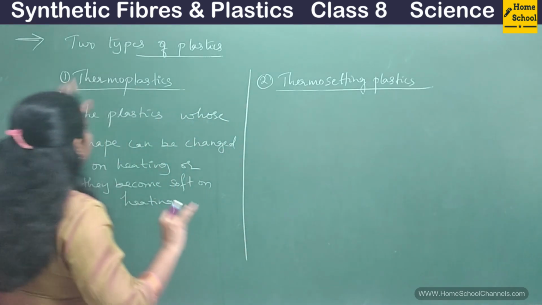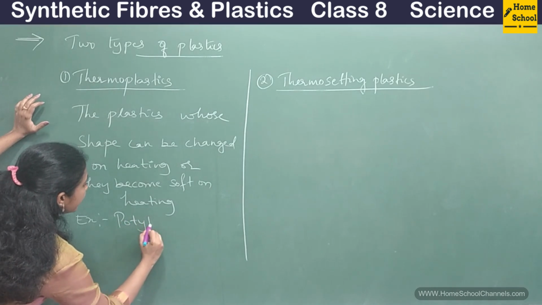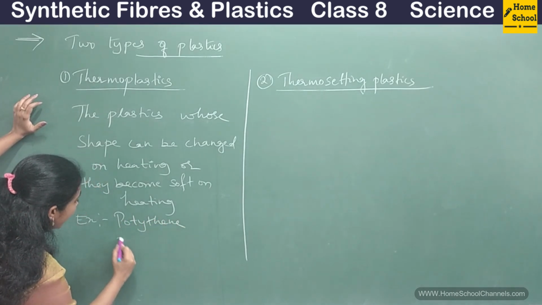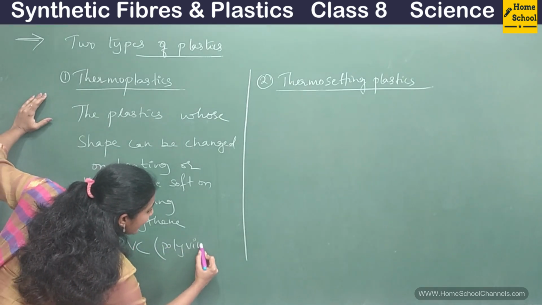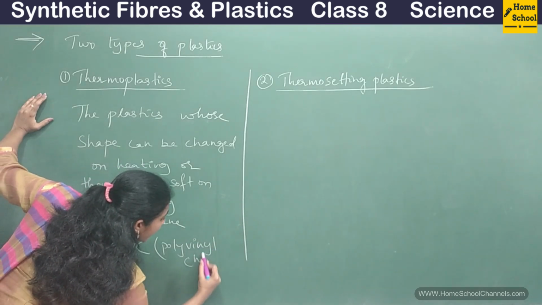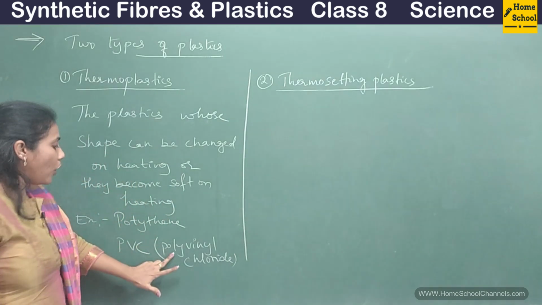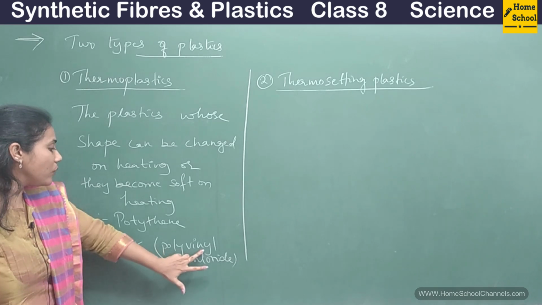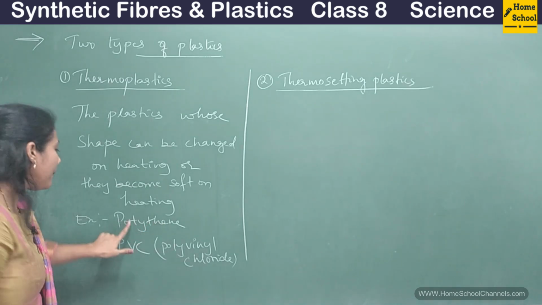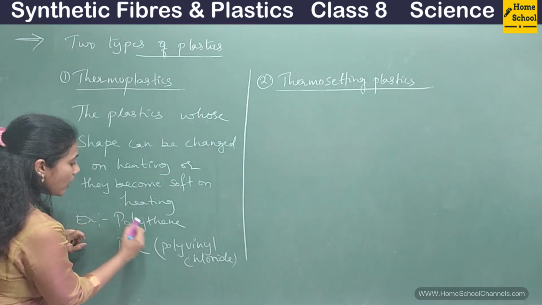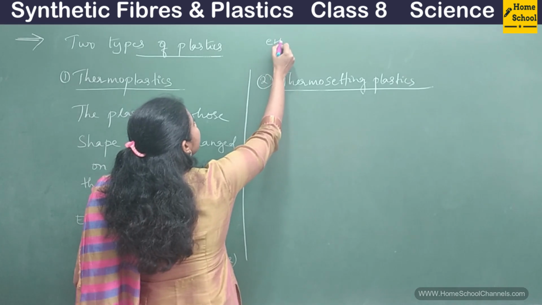Clear? Examples for thermoplastics are polythene, and we have something like PVC. Full form of PVC is polyvinyl chloride. You will study about this in higher classes, so just remember the full form. P means poly, V is vinyl, C is chloride. So polythene. Poly means what? Many. Ethene is a type of chemical.